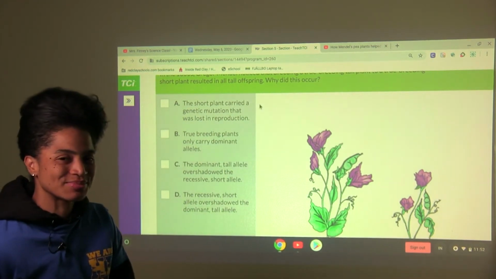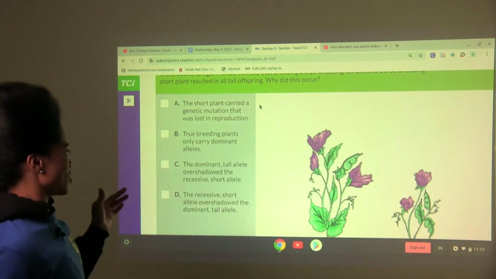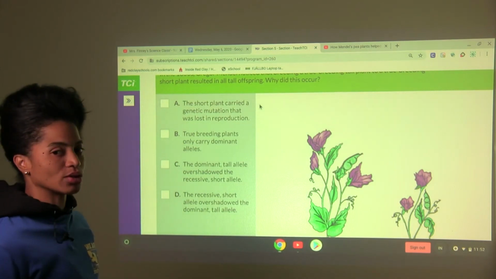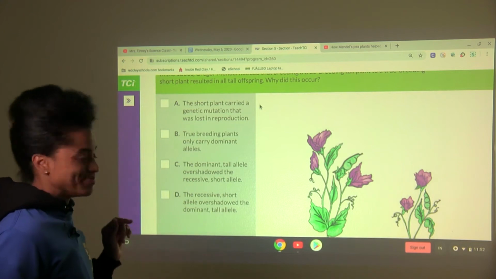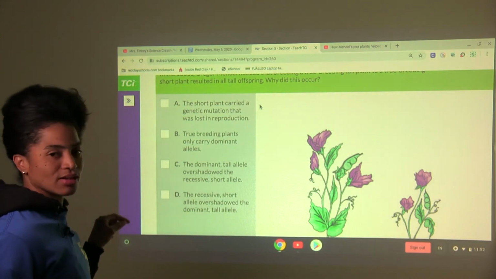A says the short plant carried a genetic mutation that was lost in reproduction. Let's go to B. True breeding plants only carry dominant alleles.